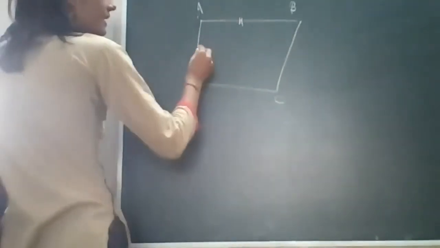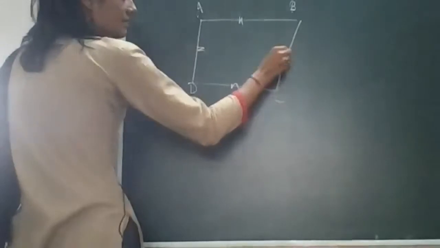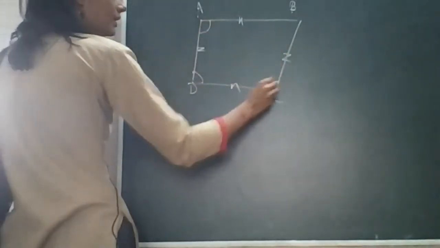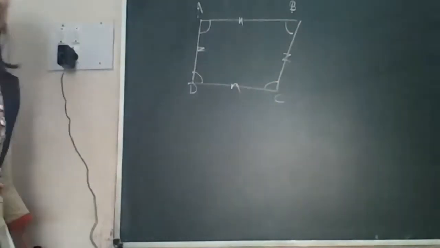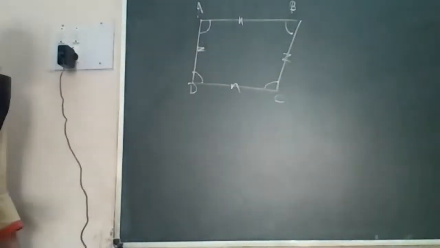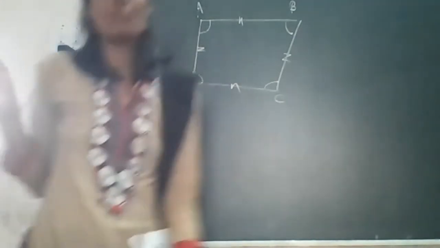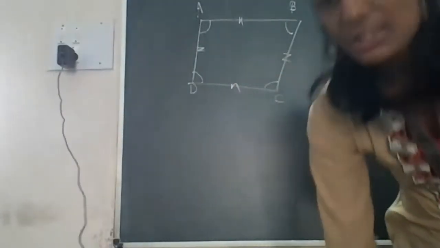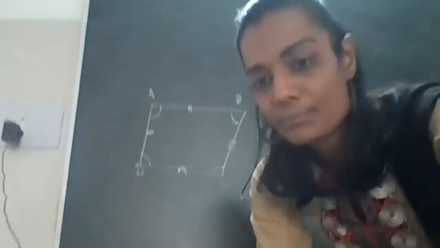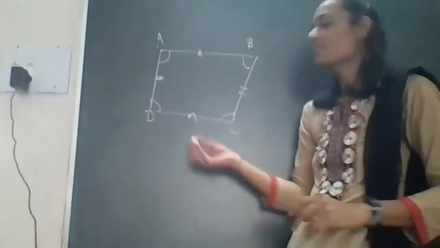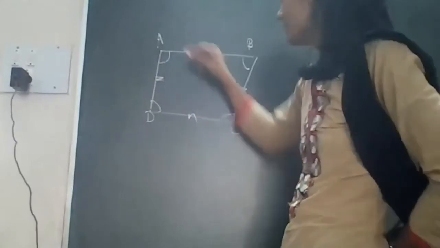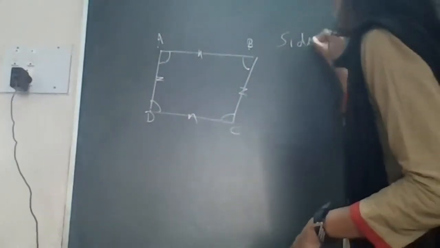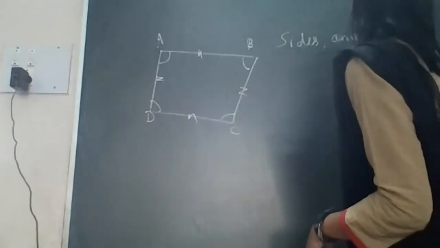This is the first side, the second side, the third side and the fourth side. Here is one angle, second angle, third angle and the fourth angle. So a quadrilateral has four sides and four angles. Okay, this is about the quadrilateral. Now, if we are talking about the parts of the quadrilateral, there are four sides and four angles.